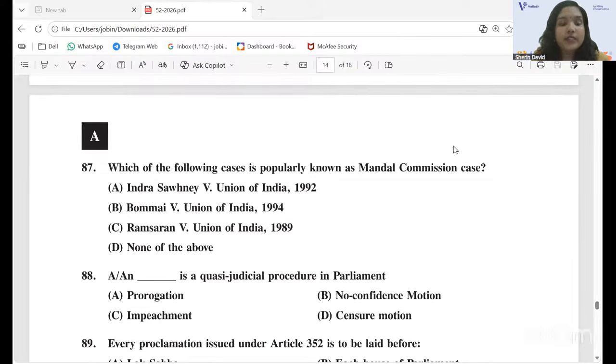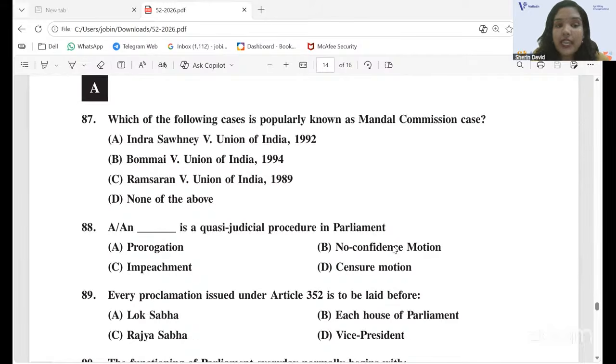And 87th question, which of the following cases is popularly known as Mandal Commission case? Answer is option A, Indira Sawhney versus Union of India, 1992. Okay. And the next question, 88th question. Blank is a quasi-judicial procedure in Parliament. The answer is option C, impeachment.